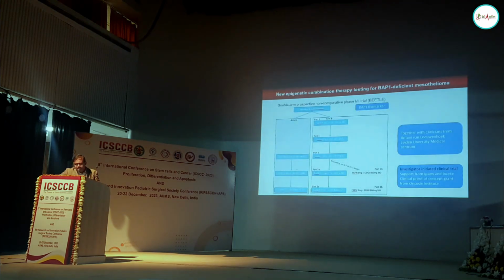With this, I would like to tell you that these two combinations we are now testing in clinical trials at the Netherlands Cancer Institute for mesothelioma. The two are phase 1 clinical trials. In one, we are using EZH2 inhibitors plus zoledronic acid as an inhibitor of the mevalonate pathway, and in the other arm we are using EZH2 inhibitors with FGFR inhibitors.